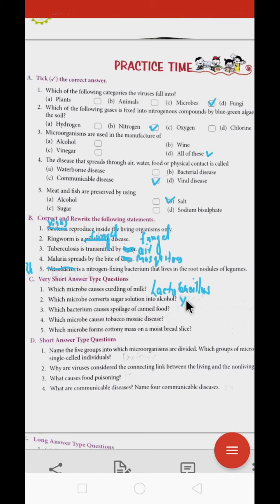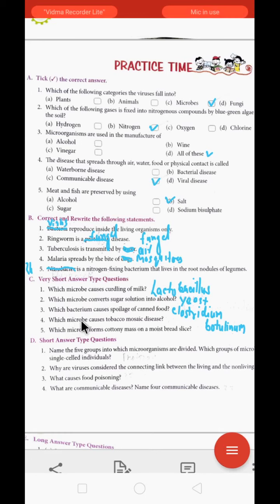Next is, which microbe converts sugar solution into alcohol? It is yeast. Yeast converts sugar into alcohol. Third question, which bacterium causes spoilage of canned food? It is called Clostridium botulinum. The spelling is Clostridium botulinum. Over here we do not have space, that is why I am writing it below.